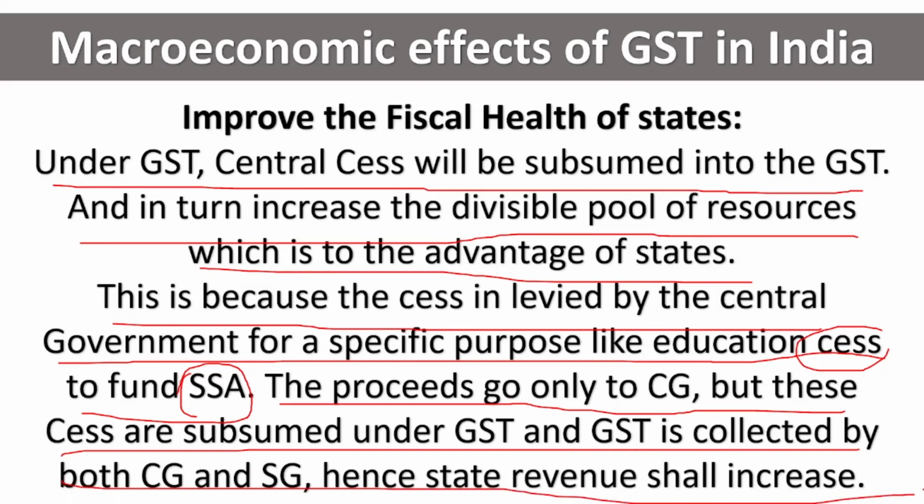It is very simple. Before GST came, whatever education cess they were collecting, meaning taxes on education, was solely collected by the central government. Only the central government was collecting it. So for the state government, no share was coming. But now after GST has come, the share is getting divided between the central government as well as the state government. So even the state government is having certain revenue.